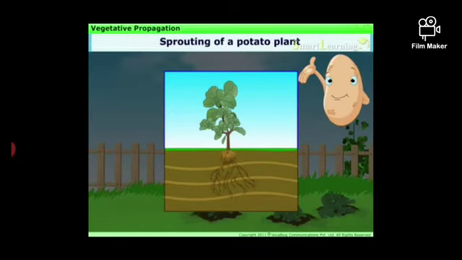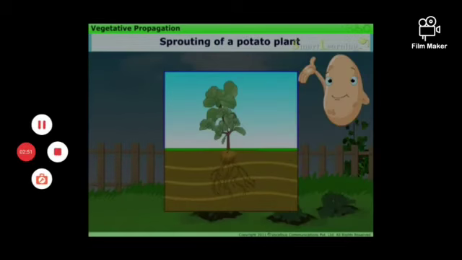Spread some cotton on a tray and wet it. Place the potato pieces on this cotton. Note where the pieces with the buds are placed. If you observe the changes taking place in these potato pieces over the next few days, some new buds arise. If you cut them and sow them in the soil, they grow as new individuals. In this way, we can propagate by vegetative propagation in the asexual mode of reproduction.